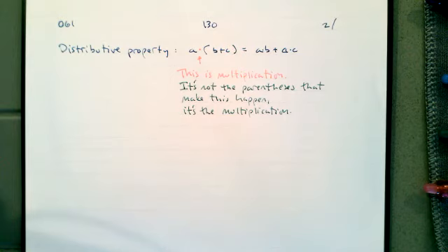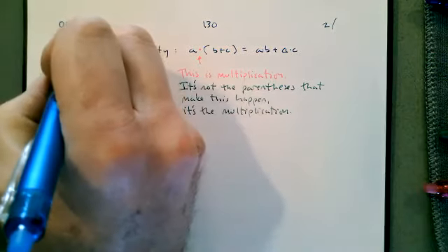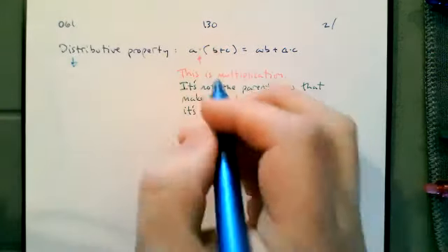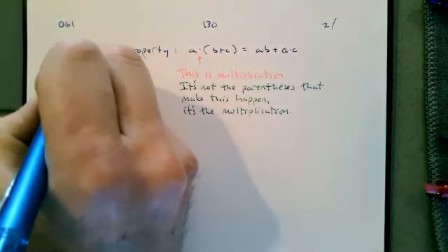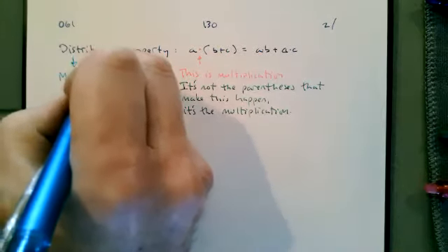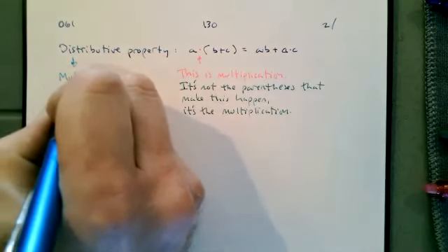We can leverage the fact that multiplication distributes over addition to rewrite the expression without parentheses. That's what's happening here. Multiplication distributes over addition. The real distributive property for multiplication and addition is that multiplication distributes over addition.